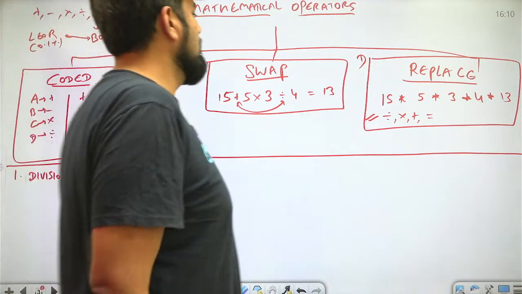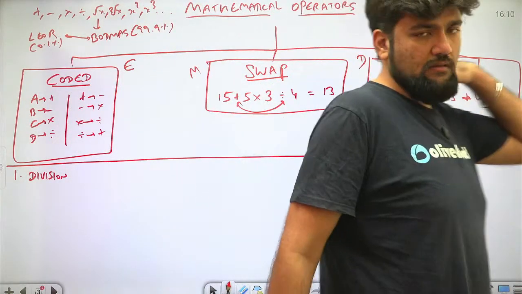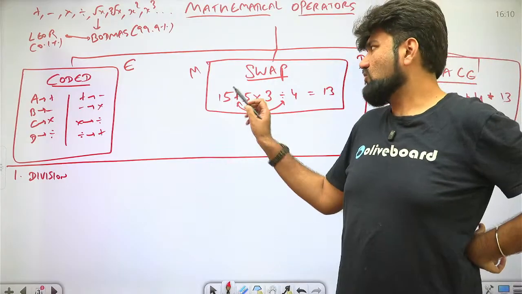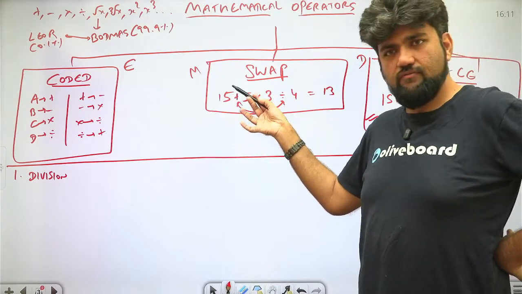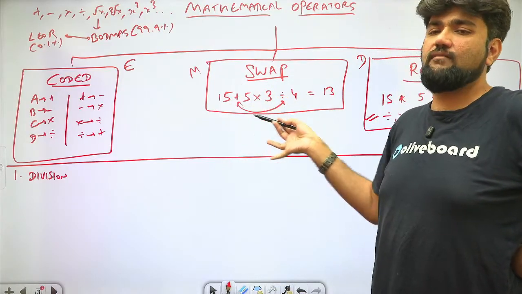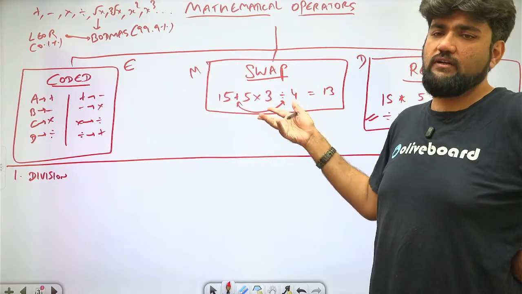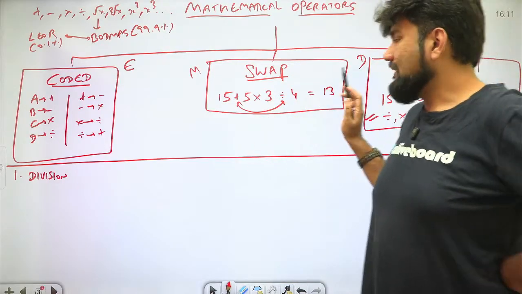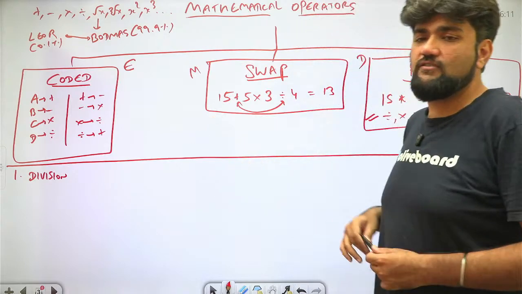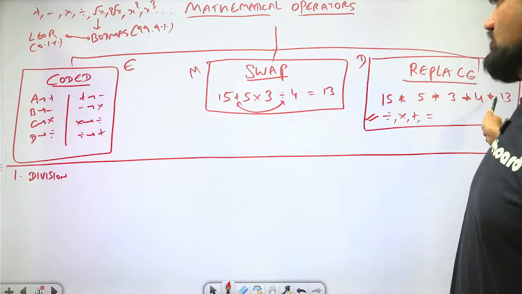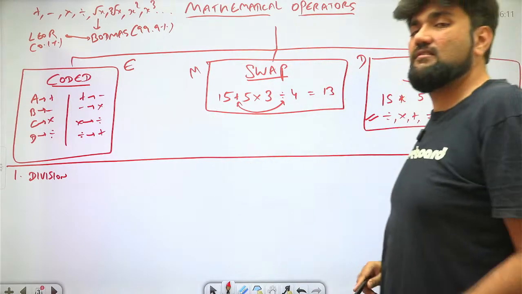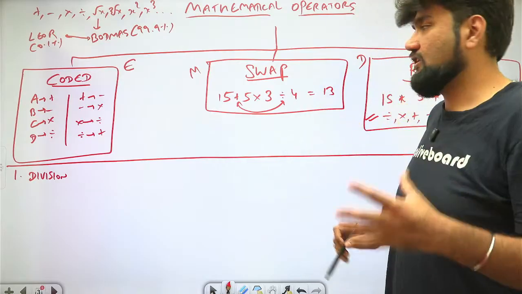For example, in this category, what did I do? I tried to solve, got stuck somewhere, and then I changed the signs, or I saw the options one by one. I changed all of them and got the correct answer. But how else could I have proceeded? In these questions, majorly your answers are always integers. 99% of the times they are integers.